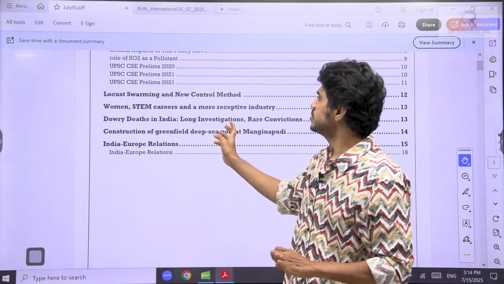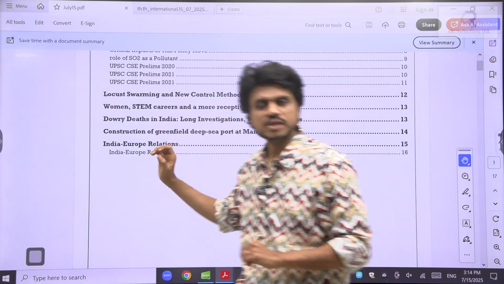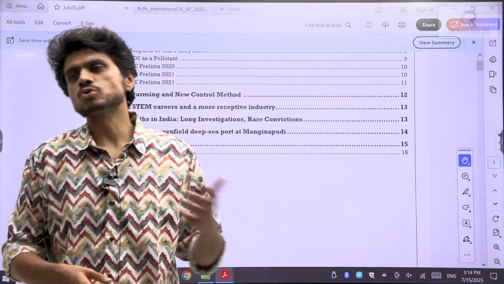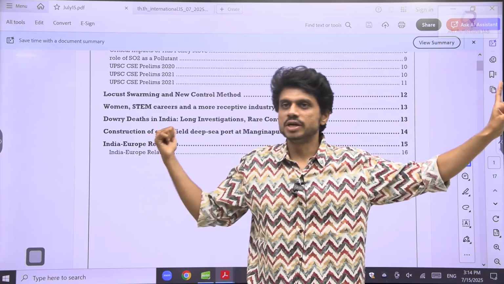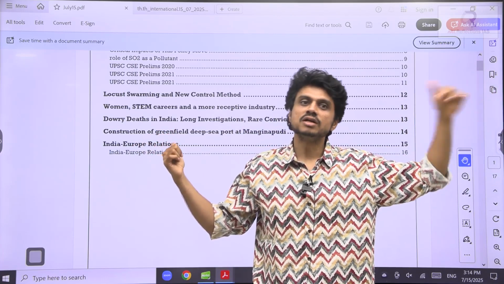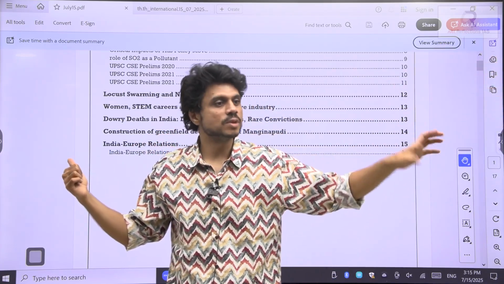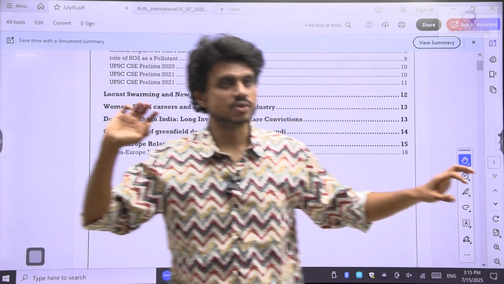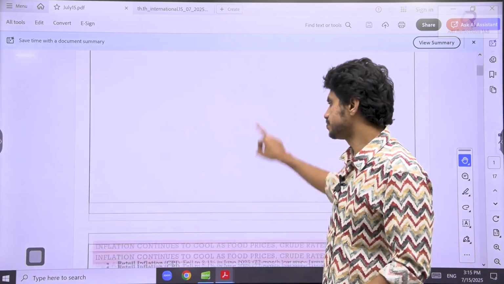And then, apart from this, some of the articles given in the editorial. Why is there less presence of women? We have been discussing so many things related to women. Two things have been provided here: dowry related deaths, and also less women presence in jobs. Despite having proper education, there is less presence of women in higher level jobs, and in STEM, science and technology related courses. We'll see about those things, and we'll also see about the India and Europe relationship.